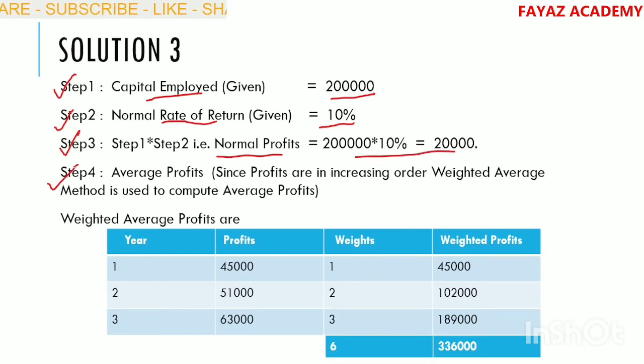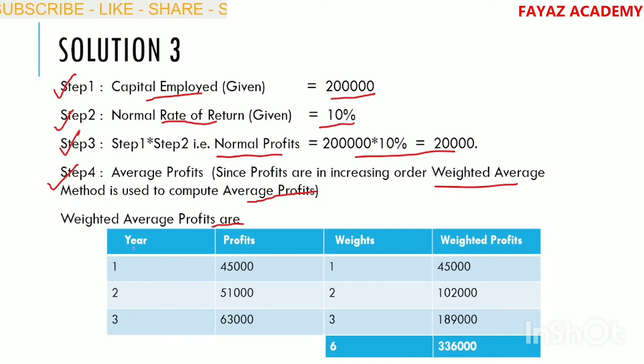Step number 4 is computation of average profits. Since the profits are in increasing order, weighted average method is used to compute average profits. Computation relating to weighted average method I have already discussed in the previous video.